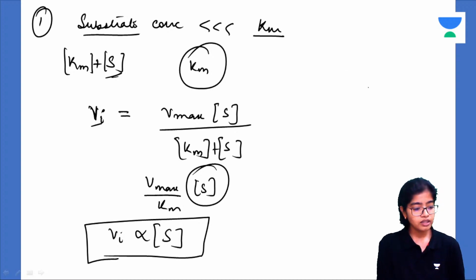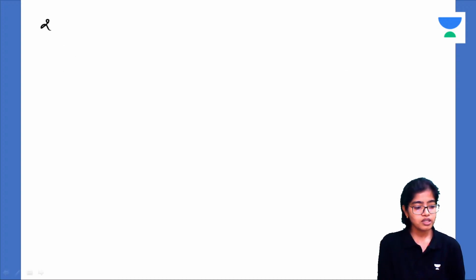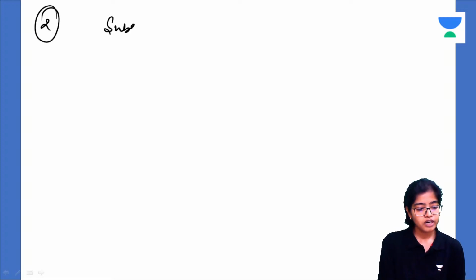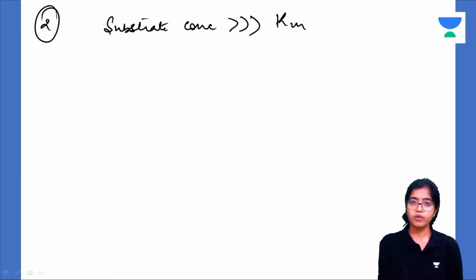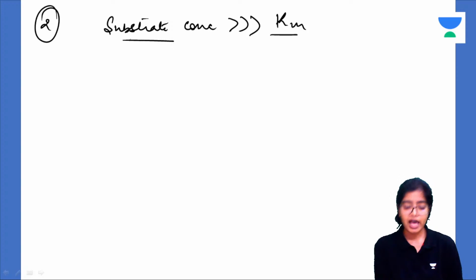Now, suppose the substrate concentration is very high compared to Km. Km is also a substrate concentration only. When the current substrate concentration during the reaction is very high, there are three scenarios which we are discussing.